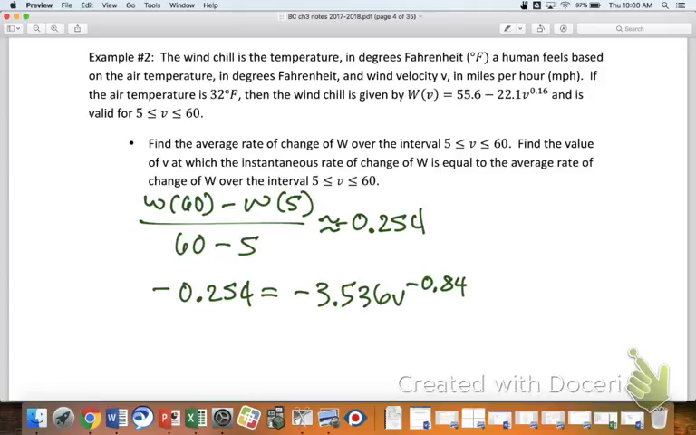And now would be where you probably turn to a calculator to figure out the solution to that equation. You could graph it. You could do the negative 0.84th root, I suppose. I don't know, graphing's probably a little bit easier, but your option there. Anybody have an answer to this equation? 23.011. You rounded. So it's 23.011. What might be the units that would go with something like that? Miles per hour is right.